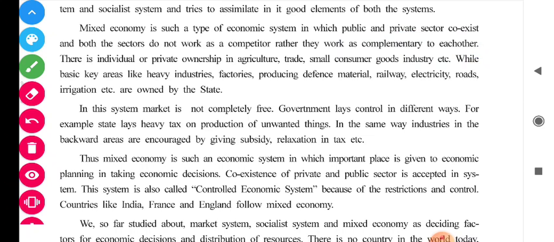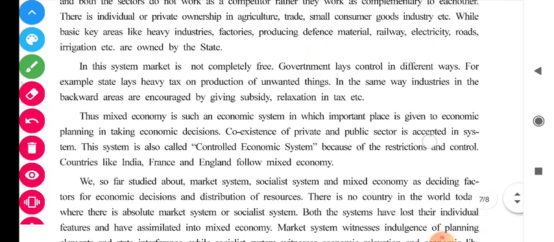Okay. There is individual or private ownership in agriculture, trade, small consumer goods industry, etc. While basic key areas like heavy industries, factories producing defense material, railway, electricity, roads, irrigation, etc. are owned by the state. So the major areas like heavy industries, defense materials, railway, electricity are controlled by the state government. Other than these, areas can be controlled by private ownership.